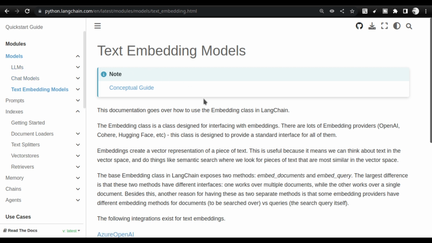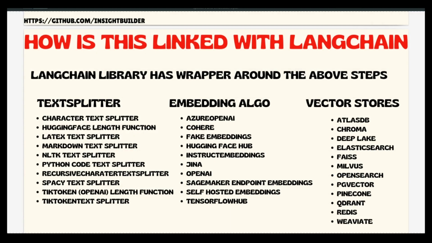But when we are working in the real world, we need to understand where we are going to use them. So we have to use the text splitter, we have to use the embedder, and then we have to use the vector store. So we have to change it. That is why I have created these steps.